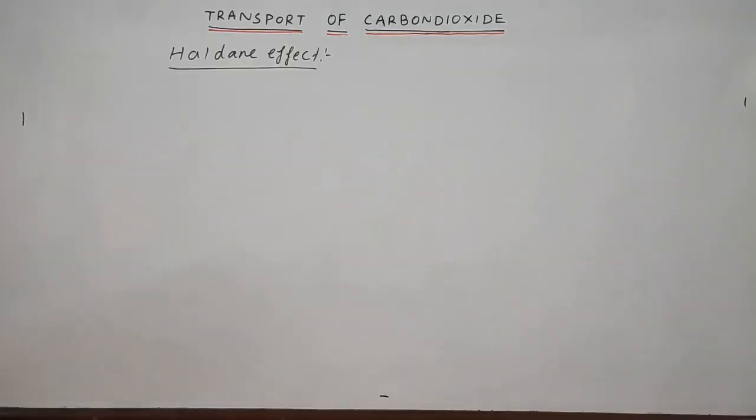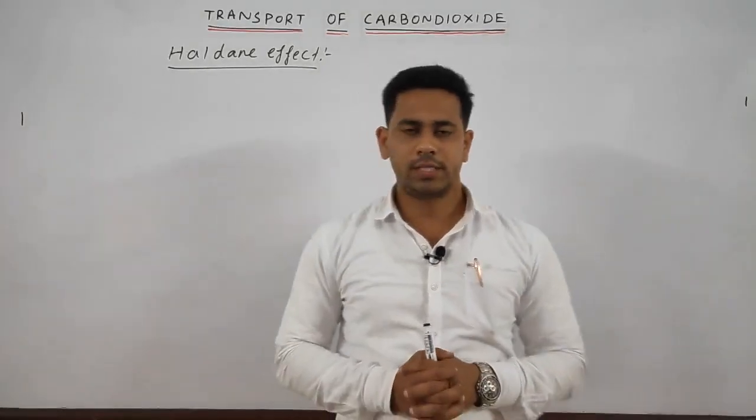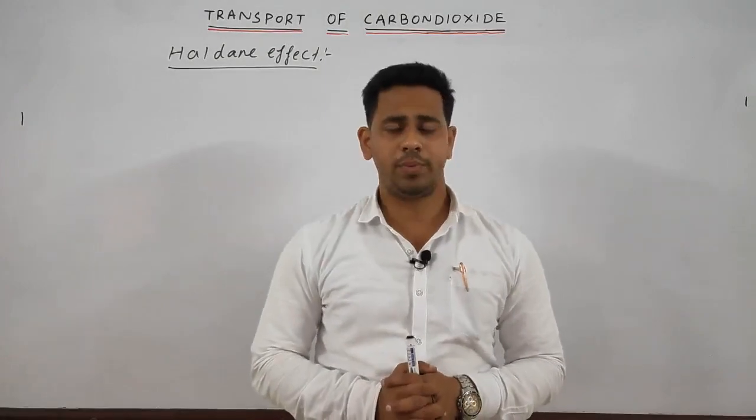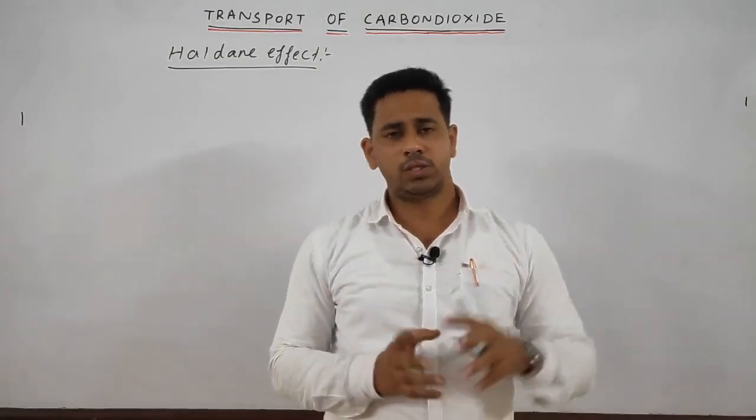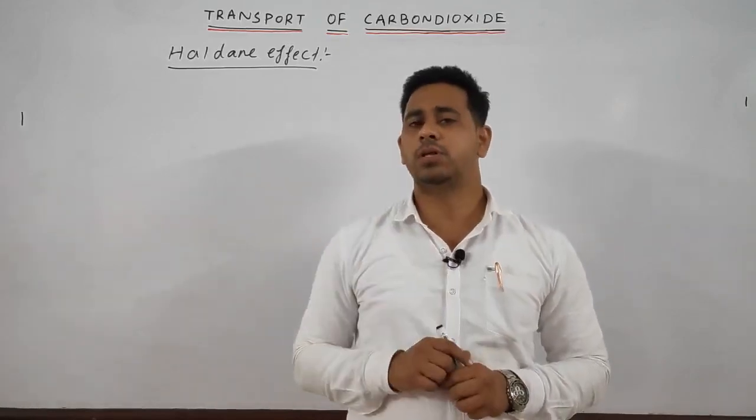Now, students, we will discuss one of the important topics, the Haldane effect. As we know, hemoglobin has an affinity towards oxygen and also towards carbon dioxide, but it depends upon the situation.